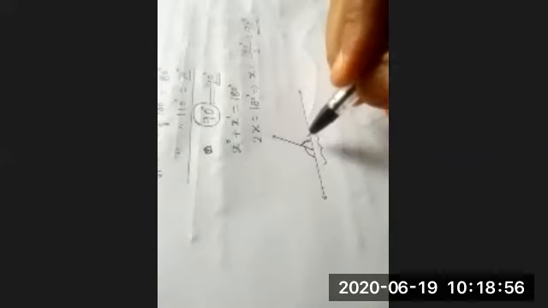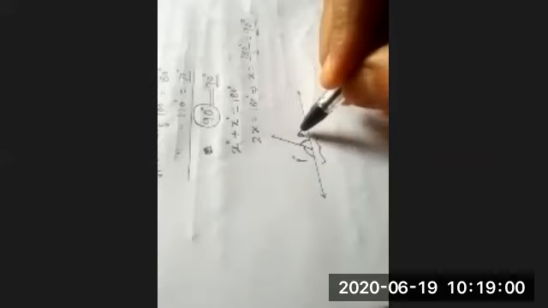If two adjacent angles sum to 180 degree, suppose this is P degree and this is Q degree, then P degree plus Q degree will be equal to 180 degree. These kinds of angles are also called a linear pair of angles. What is it called? Linear pair of angles.